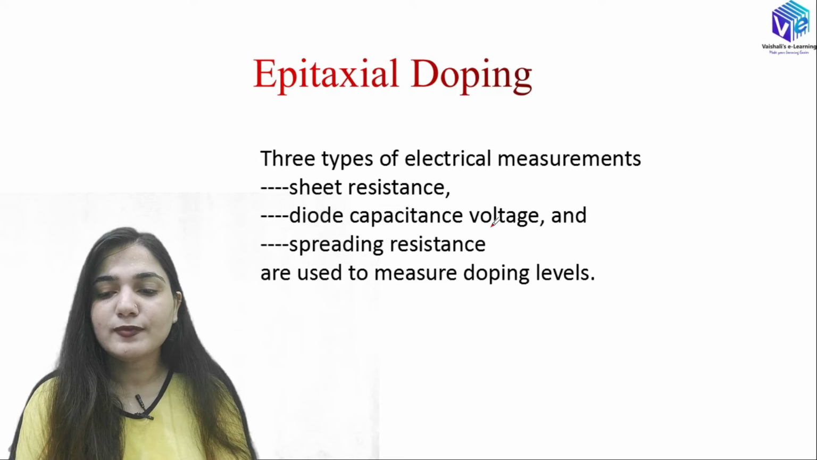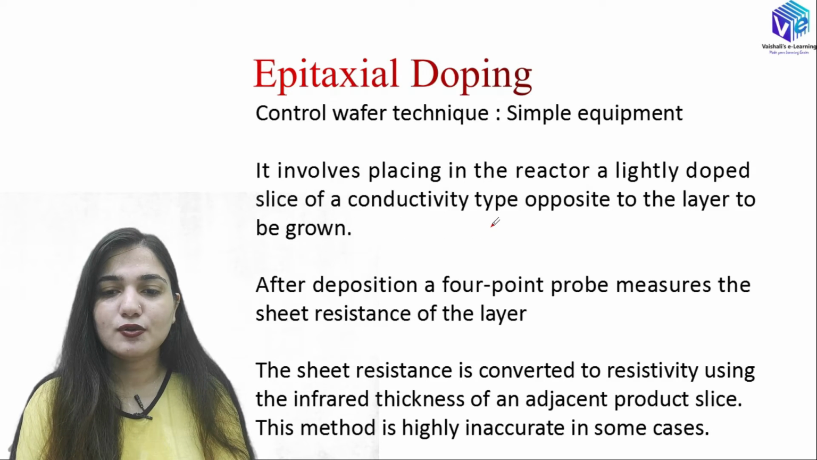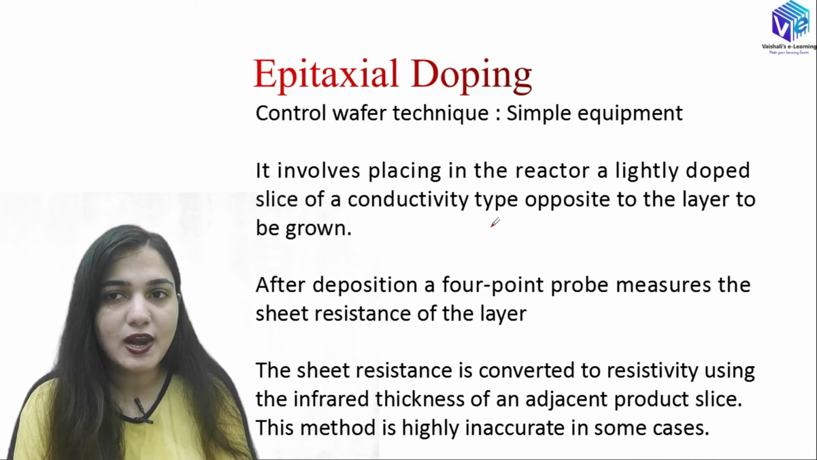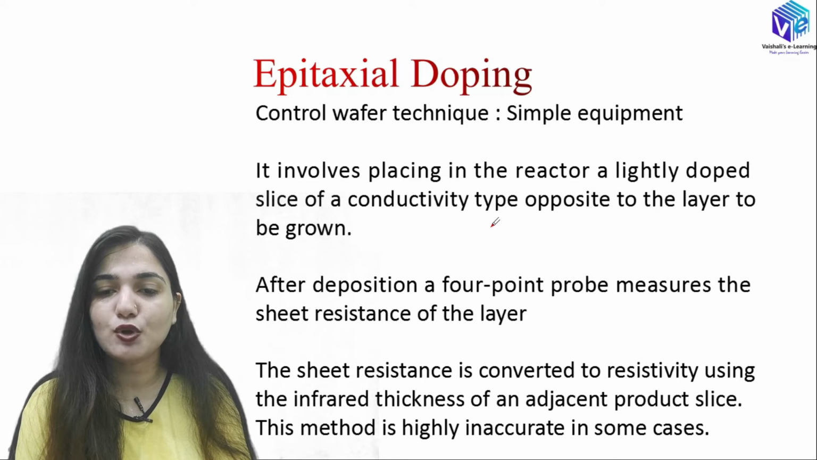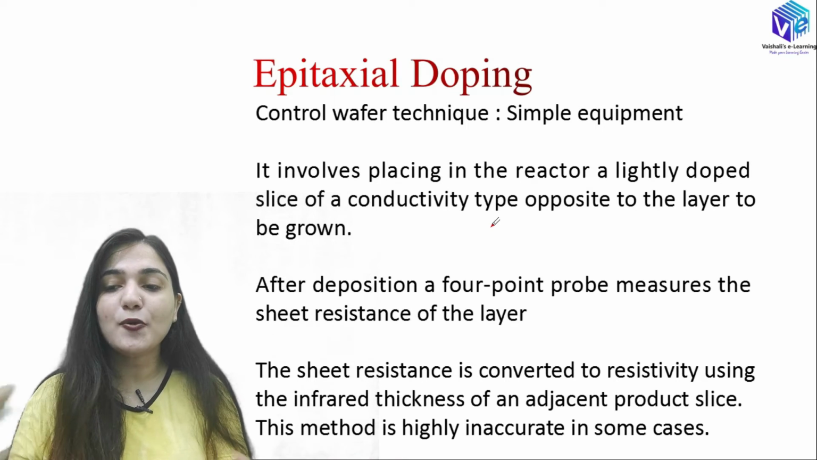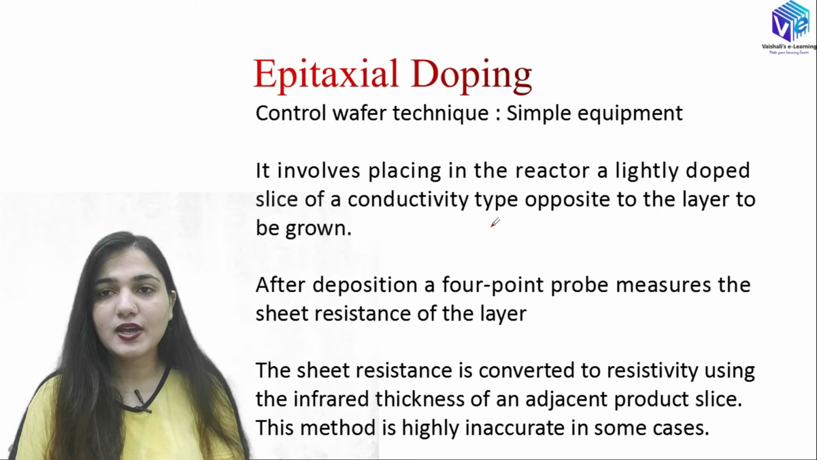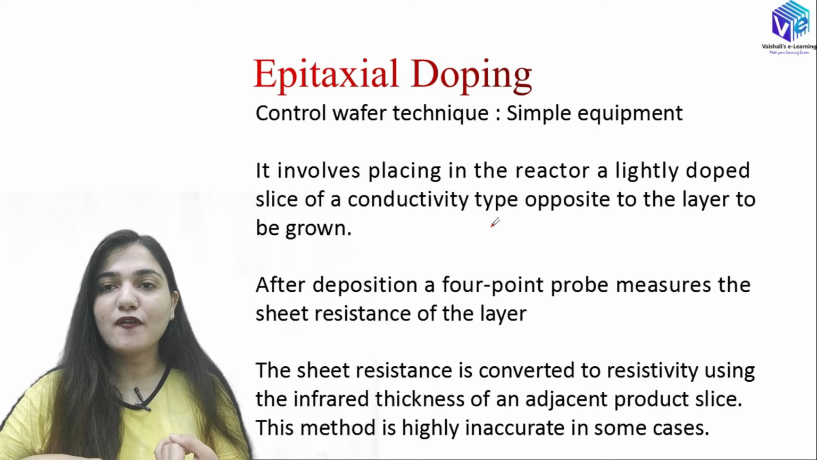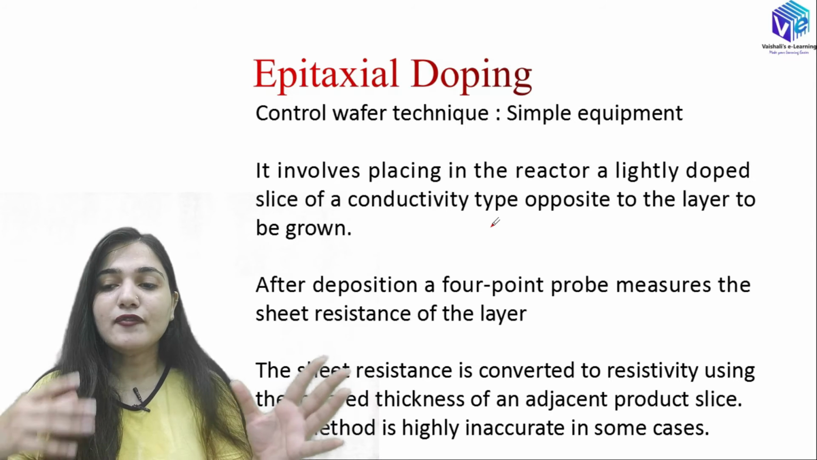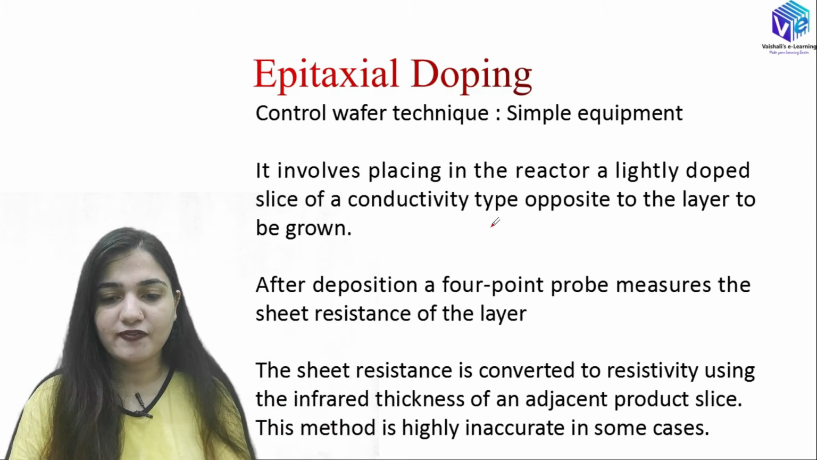So these are used to measure the doping levels. If I have the controlled wafer technique, it is the simplest equipment. First of all, I am going to talk about the controlled wafer technique. It involves placing the reactor in a lightly doped slice of conductivity type opposite to the layer to be grown. So if I want an N type layer to be grown, I will have the reactor doped with P type.